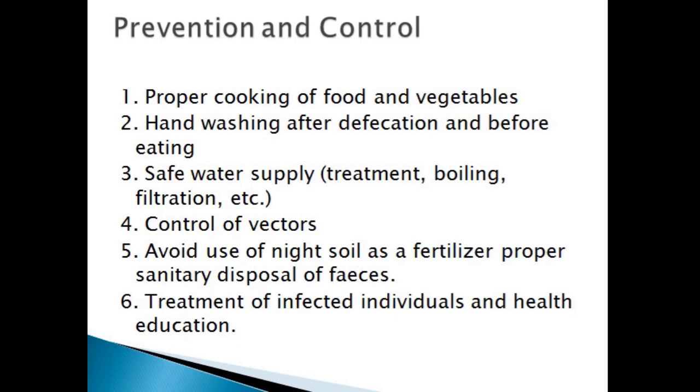Next is safe water supply. If you feel there are chances of mixing of sewage water with the drinking water, then you should use different treatments such as boiling and filtration. Chemical treatment can also be done. Fourth one is control of vectors. The common household fly or some other insects, if they are present at home, must be kept under control by using insecticides.